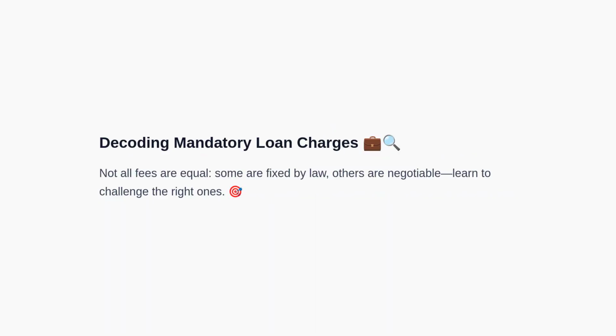Let's decode typical loan charges. Some are statutory and generally non-negotiable, while others are negotiable and should be challenged. We will categorize each. Processing fees, statutory charges like stamp duty and CERSAI TDS thresholds, mortgage documentation such as notice of intimation, mandatory insurance to secure the lender's interest, and due diligence costs including title and search reports.